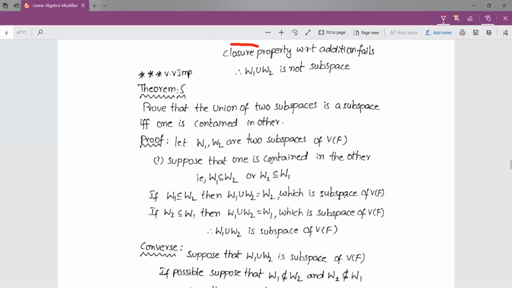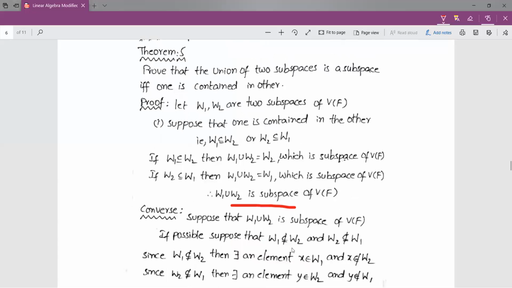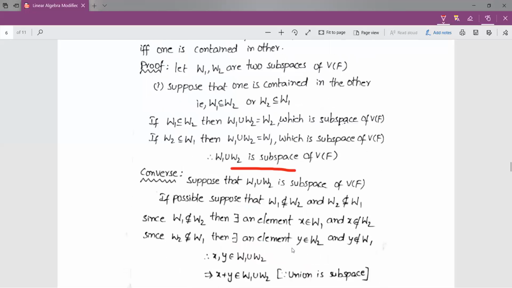Therefore, I have supposed that one is contained in the other, and I have proved that the union of two subspaces is a subspace of V(F). So this is the first part. Coming to the second part, now we suppose that the union is a subspace of V(F), and we have to prove that one is contained in the other.